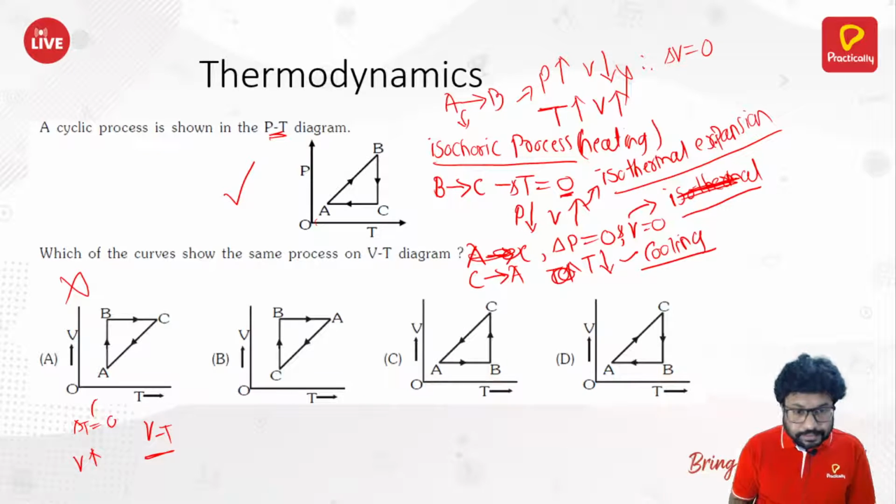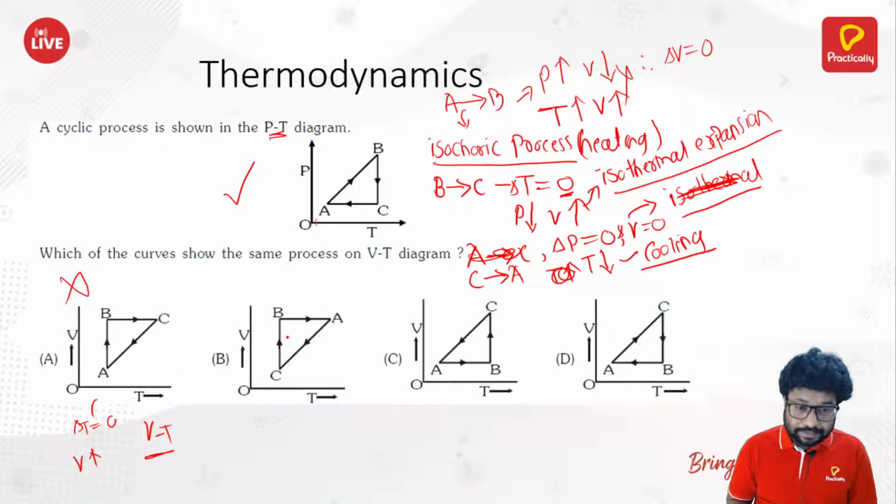Okay, it's a cooling. So now look at here. In AB, volume is constant. Okay, that means it's an isochoric process. A to B, sorry, it's B to A. And then you got what? When you are going from A to C is actually an isochoric process. Oh, sorry, my bad.